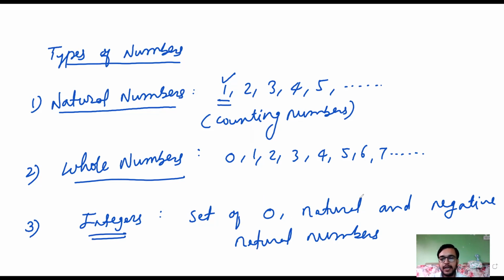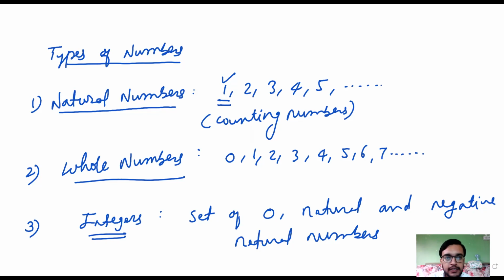Zero and natural numbers are nothing but the whole numbers. So we can say that integers are a set of whole numbers and negative natural numbers, or you can define it as zero, natural numbers and negative natural numbers. In both ways, you can define the integers.